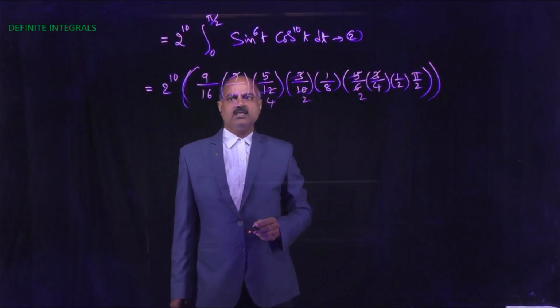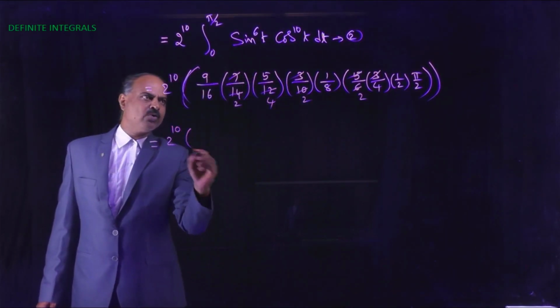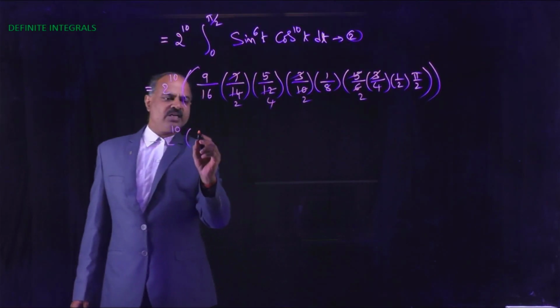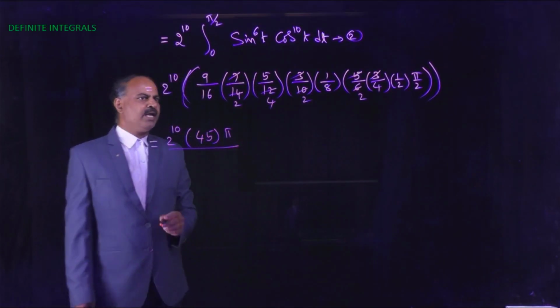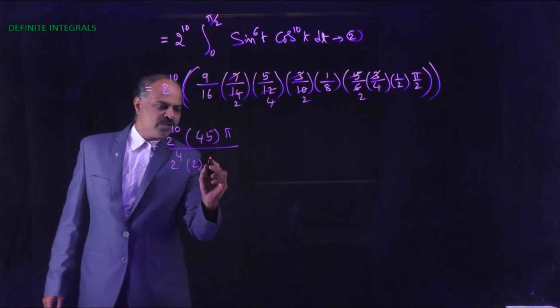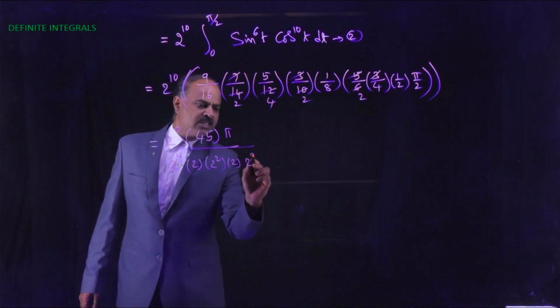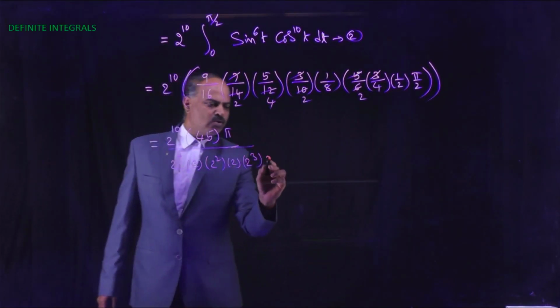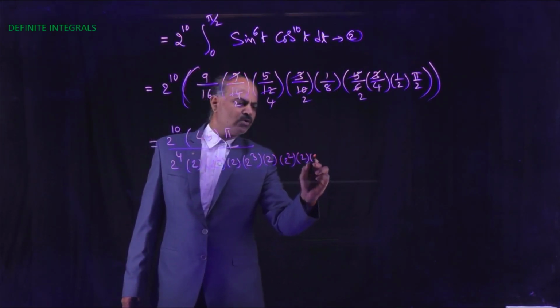Next this is equal to 2 power 10 into 9 into 5, that is 45, into pi divided by 16, that is 2 power 4 into 2 square into 2 into 8, that is 2 cube into 2 into 4, 2 square into 2 into 2.